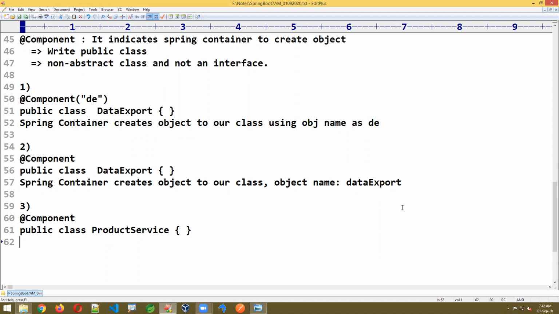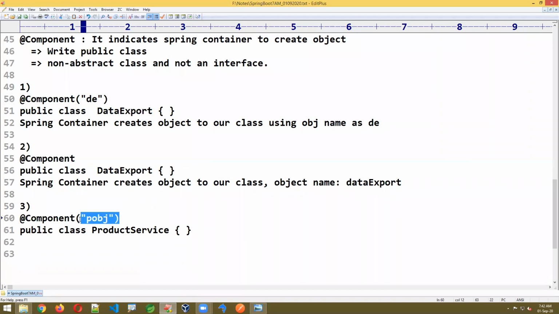Okay, very good. Nice. Now here I'm writing it like this, pObj. Now tell me, what is the object name in this case? Exactly. If we don't give any object name, then it is going to create the object with the class name's first letter in small case. That is called the camel case rule. If you provide one here, then it is going to create the object with the given object name. Exactly correct. Remember the point here. So you can refer to it by using the object name.